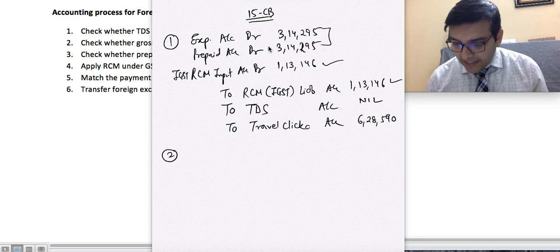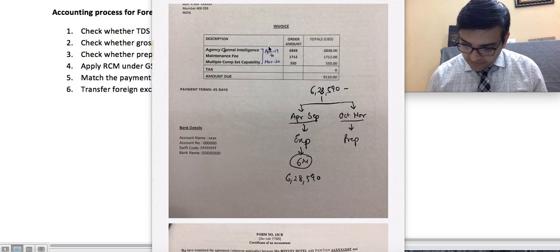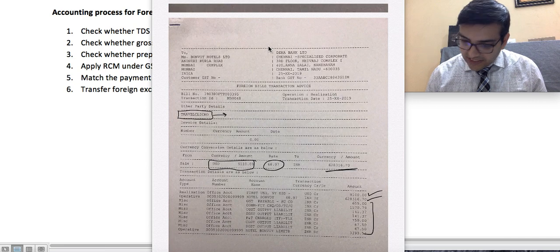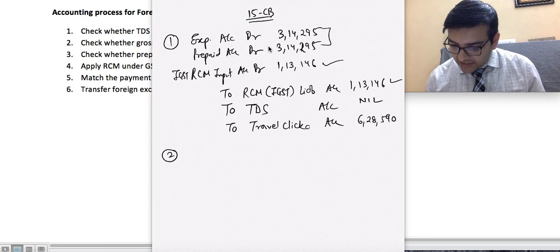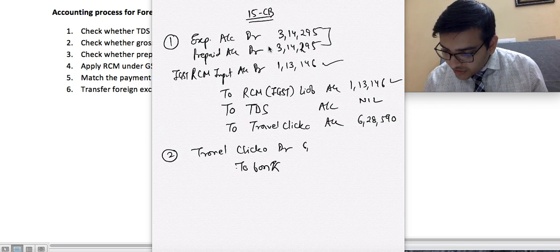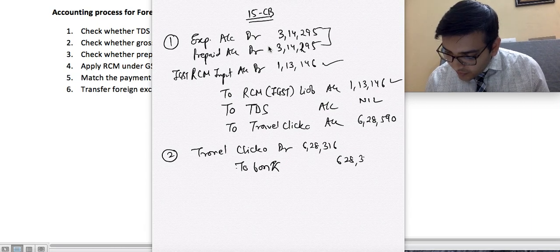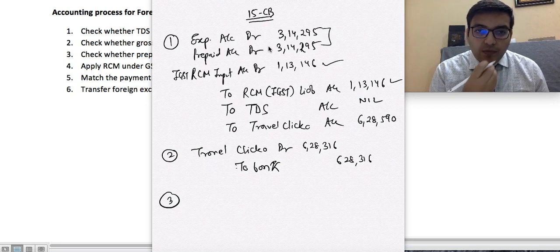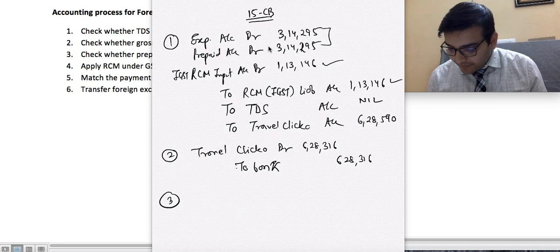Now, secondly, making the payment. What is the payment? We have paid 628,316. Travel Clicko, debit to bank, 628,316. Now the third part is transferring it to foreign exchange gain loss.